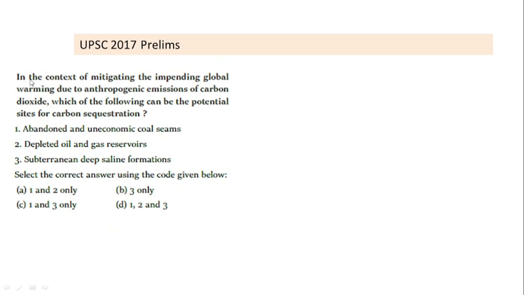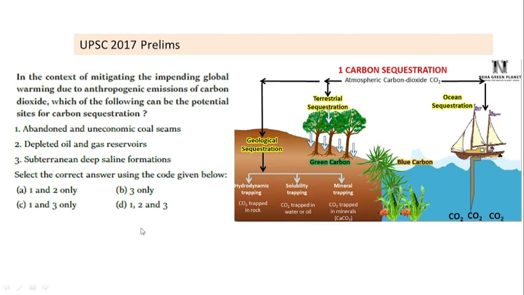Next question is, in the context of mitigating global warming due to anthropogenic emission of carbon dioxide, which of the following can be potential site for carbon sequestration? Now remember this, carbon sequestration means ocean sequestration, in which we absorb CO2 in ocean, terrestrial sequestration, in which we absorb CO2 in plants, and geological sequestration, in which CO2 is captured in earth.